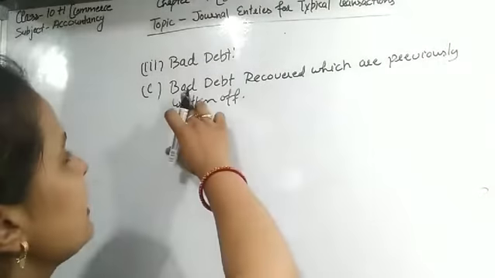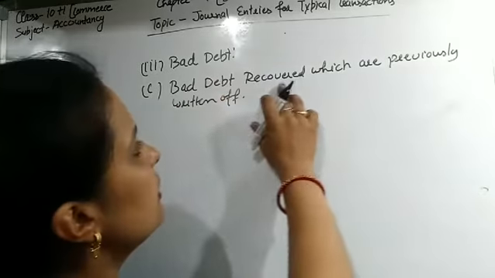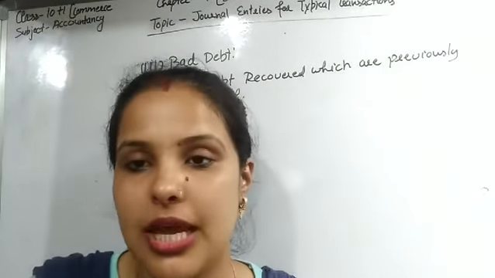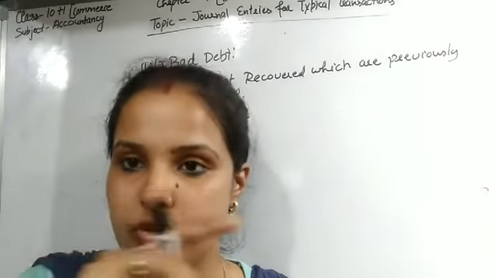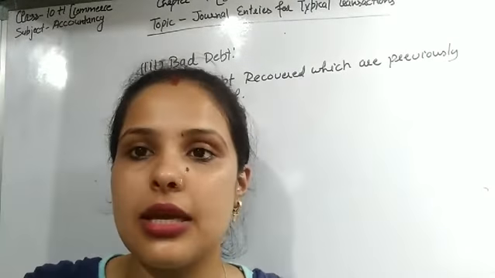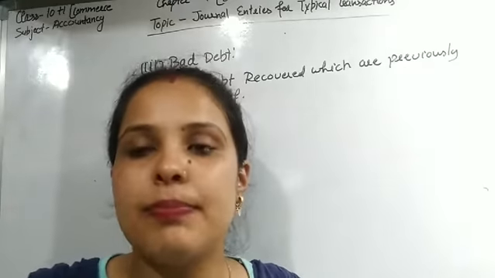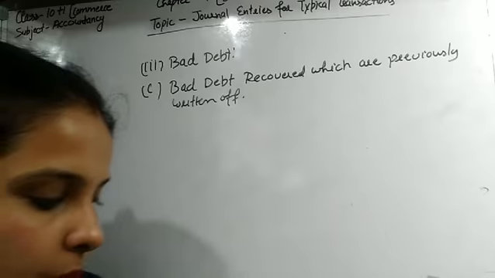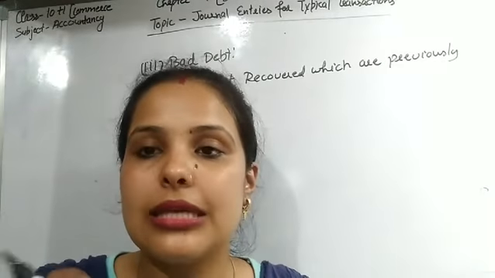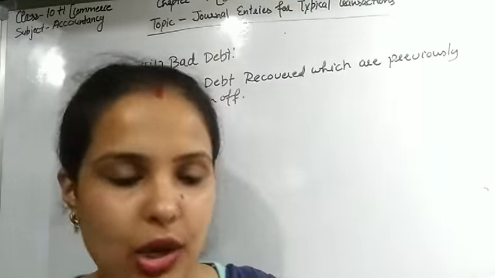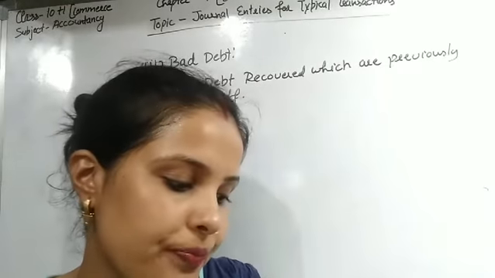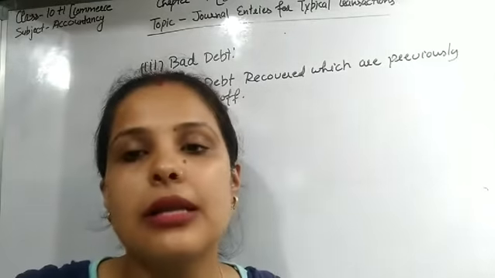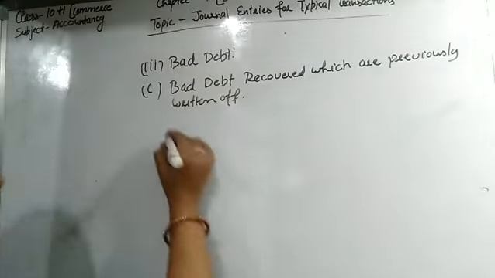Students, the third case is bad debt recovered which was previously written off. Sometimes the debtor's account which was treated as bad debt in a previous year, that debtor pays some amount. At that time, students, the amount paid by the debtor is a gain of the business. First of all I will give you an example and after that I will pass the journal entry.